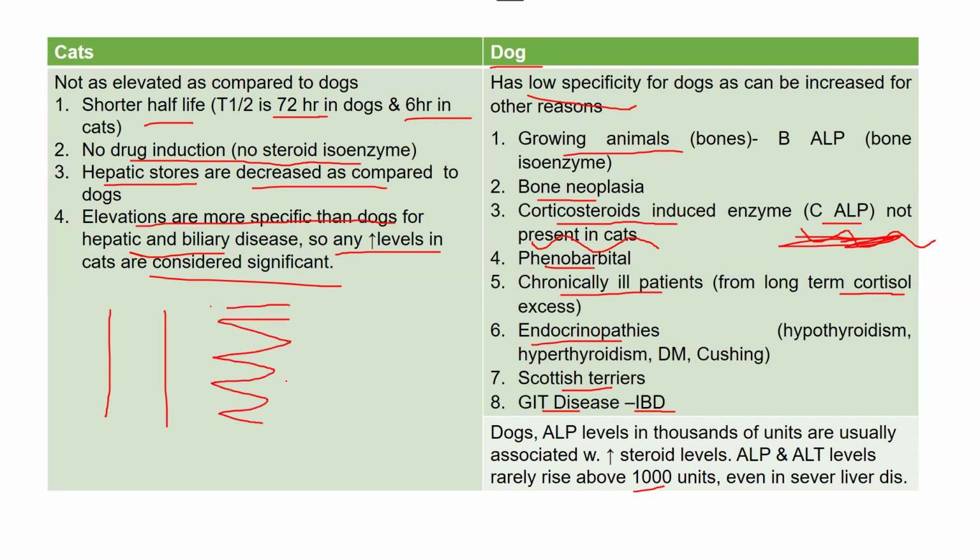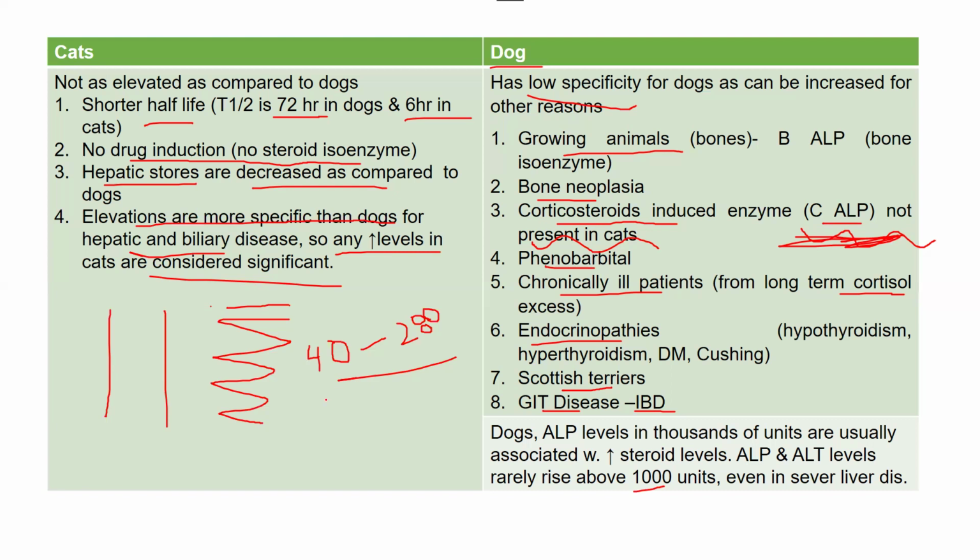If you see the ALP in the lab report, its normal range is 35 to 280, or you can say 300. So that's the normal range in dogs. So what we can expect it to be is like 300, 350, 400, 500, or 600, even in severe cases. It is going to be 600, 700 in liver cases.